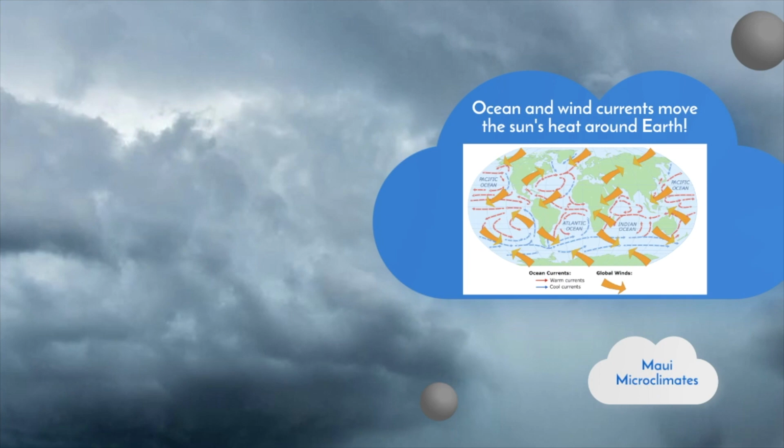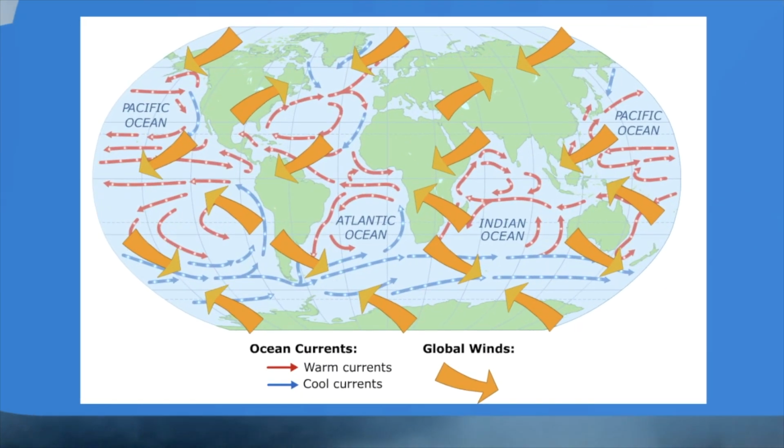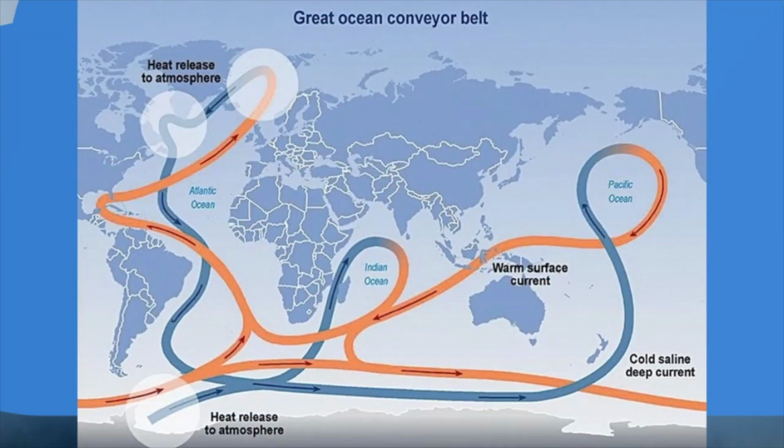Now that we know how Earth's movement around the sun impacts climate, let's look at how wind and ocean currents move the sun's heat around the planet. Surface ocean currents are driven by wind. These currents transport heat from the tropics to the polar regions and influence climate. Then there's the conveyor belt, or deep ocean currents, which are driven by differences in heat and salinity.